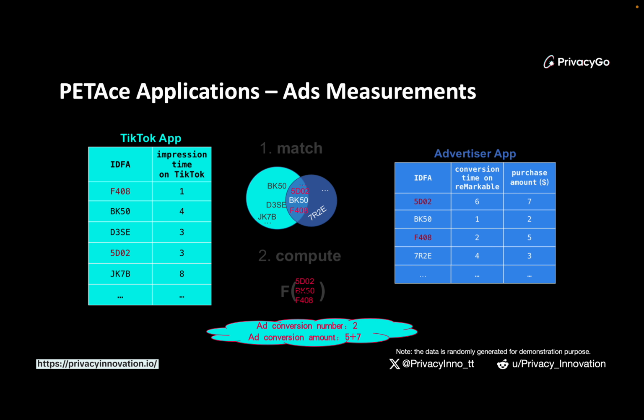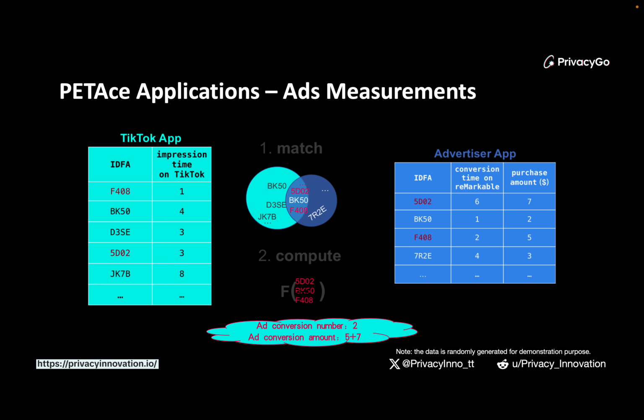One of the PETAce applications is exactly the ad measurement that we just introduced before. As you see, the computation logic of ad measurement is that we want to join two tables using the ID column here. This exactly fits the concept of private set intersection, and it is supported by PETAce.